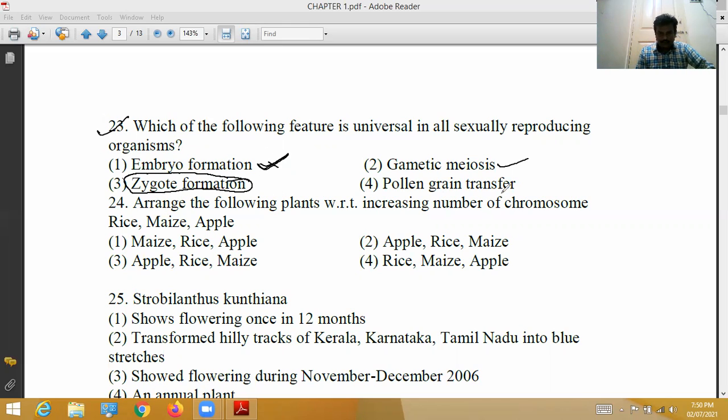Pollen grain transfer is not a unique feature. The zygote is formed by the gametic union, and that is the unique feature. So the first, second and fourth options are wrong. For the 23rd question, the third option is correct.